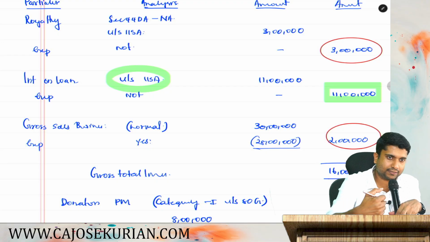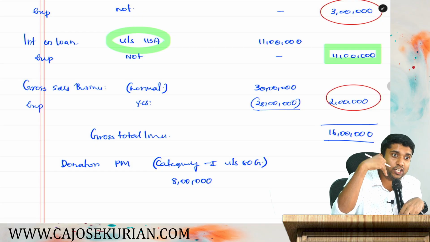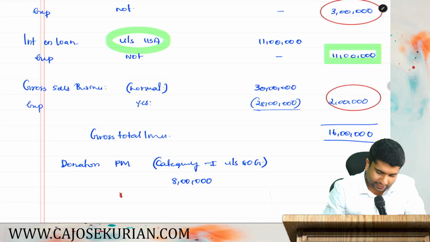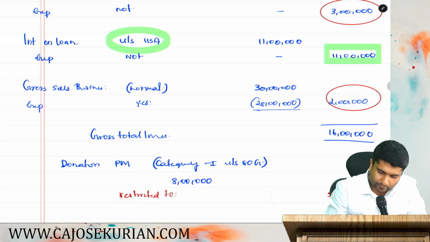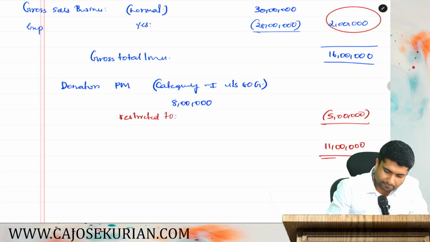That is 5 lakhs. Even though your donation is 8 lakh, the eligible income in the gross total income is only 5 lakhs, and hence this deduction is restricted to 5 lakhs. So the remaining 11 lakh shall be the taxable income, the total income.